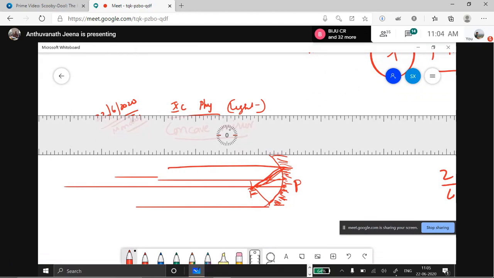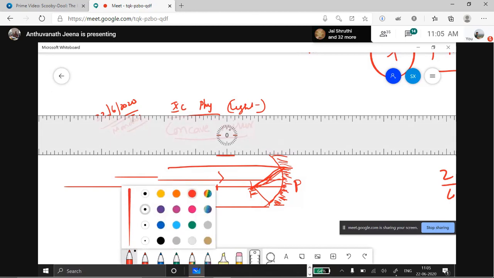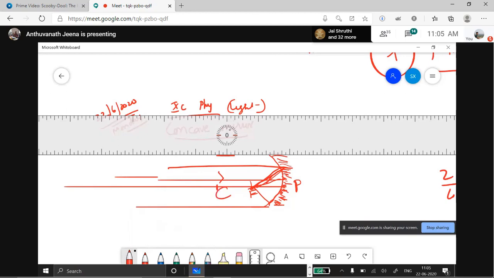The rays which are parallel to the principal axis, after reflection, will converge to one point called F, and then double the F will be the center of curvature. Very good. So P, F, C are important.